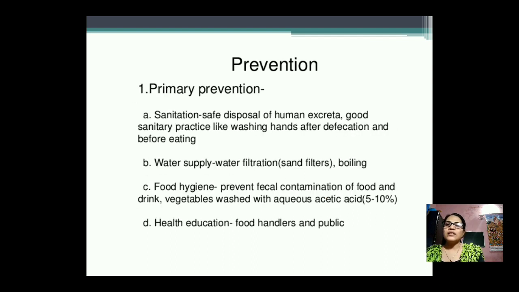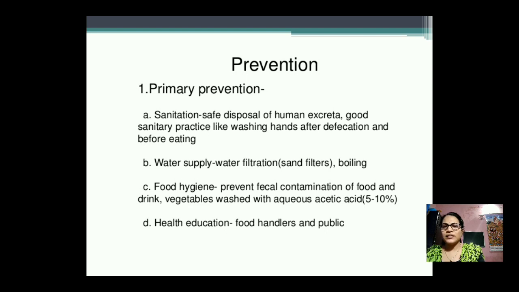So the next one is prevention. Every disease has some prevention activities. When we follow these prevention activities, we can remove some diseases. So prevention is better than cure. Primary level prevention: every disease has a primary prevention, which is hygienic condition. So sanitation, safe disposal of human excreta. So a toilet must be there.